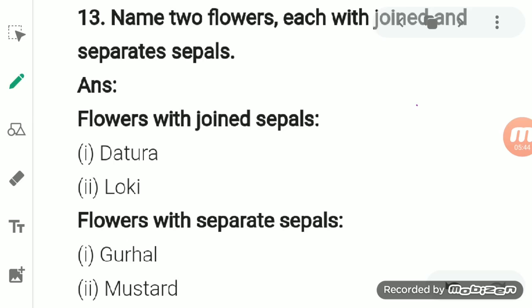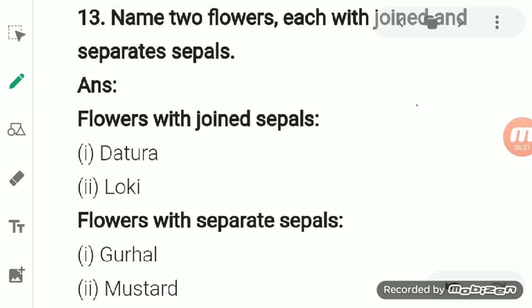These sepals may remain joined to the petals, or in some flowers they get separated from the flower. Some sepals are joined to the flower, and some, when the flower blooms, get separated from the flower.